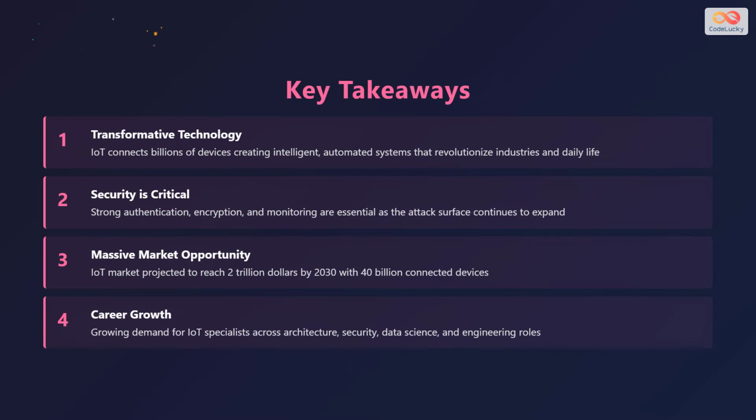Here are 4 key takeaways about Internet of Things. First, IoT is a transformative technology that connects billions of devices to create intelligent, automated systems revolutionizing industries and daily life. Second, security is critical because strong authentication, encryption, and continuous monitoring are essential as the number of connected devices expands.